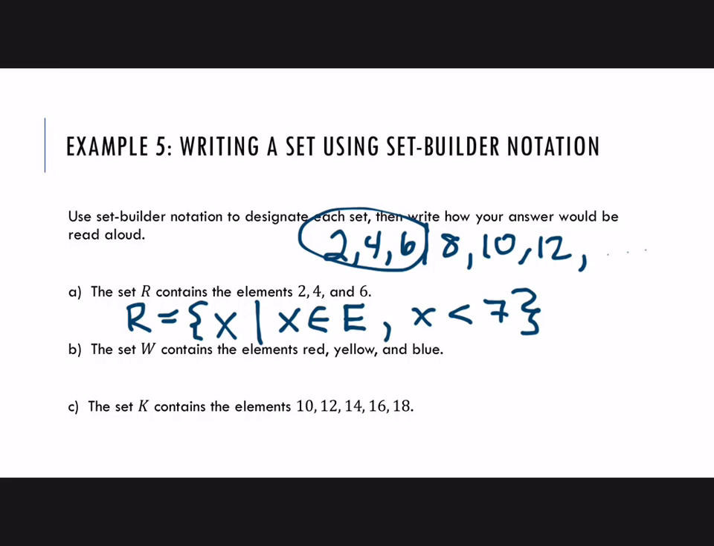All right, the set W contains the elements red, yellow, and blue. All right, so this is the set of all x such that, and here we don't really have a mathematical way to describe those, so we can kind of do a hybrid here and throw in a verbal description. So we just want to say that x is, and rather than just listing the colors, we usually try to describe it in some way. So we could use the one we already talked about: x is a primary color.